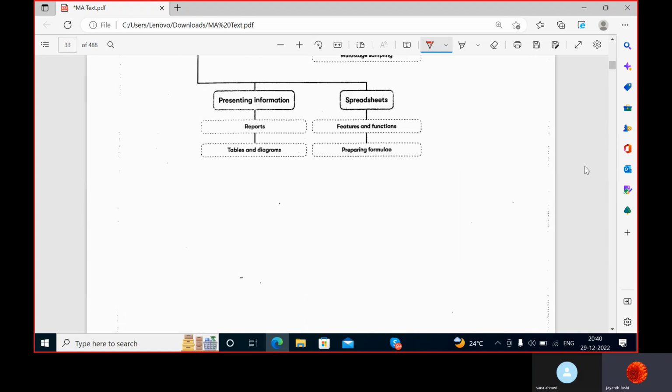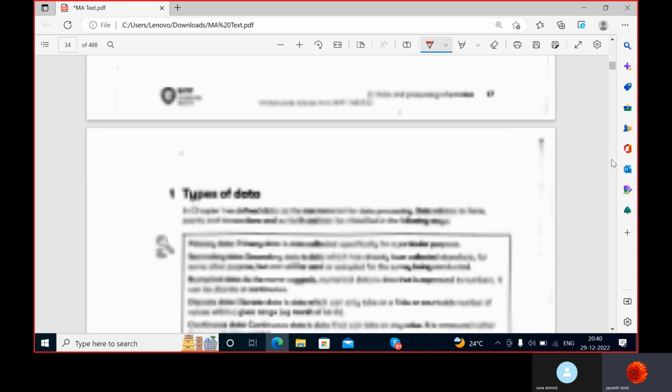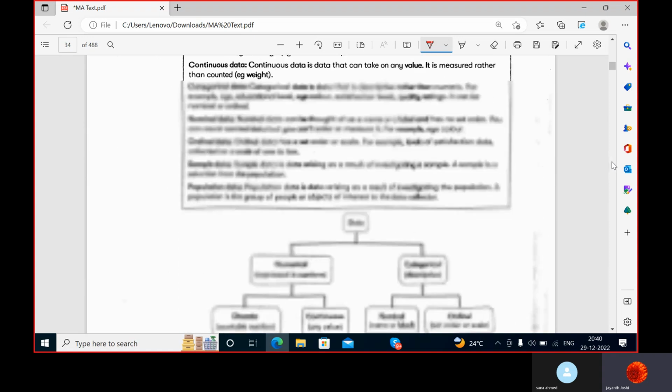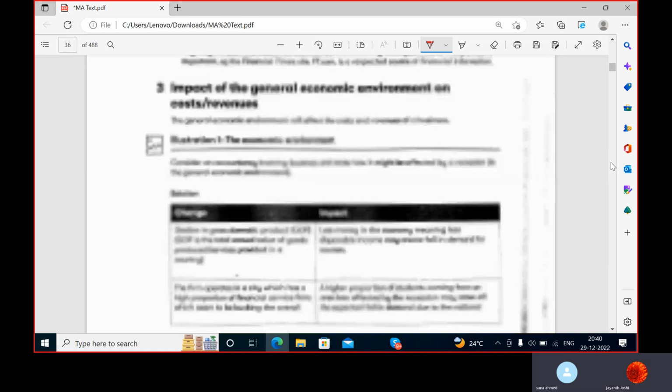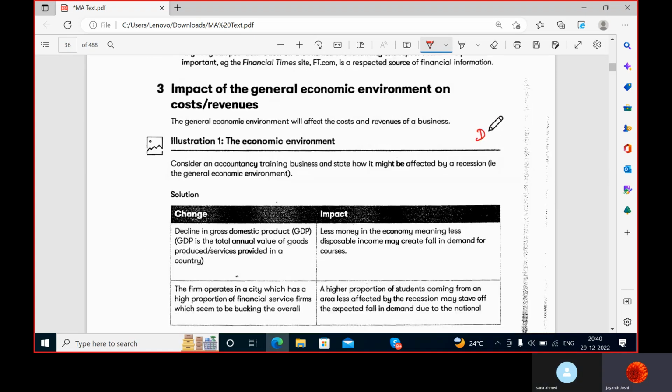So tomorrow, what time shall I send you the test papers? Would morning 11 o'clock be all right? Okay, so double entry system, double entry accounting and ledger accounting, and the first chapter of MA. I'm going to send the test to you. And tomorrow we are going to do the subsidiary books in the evening class.